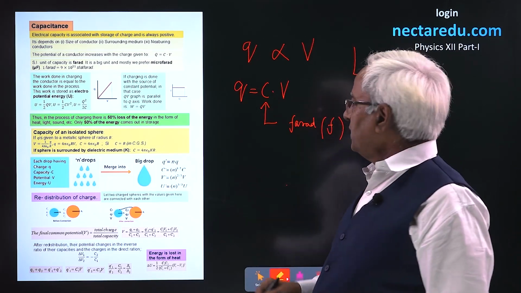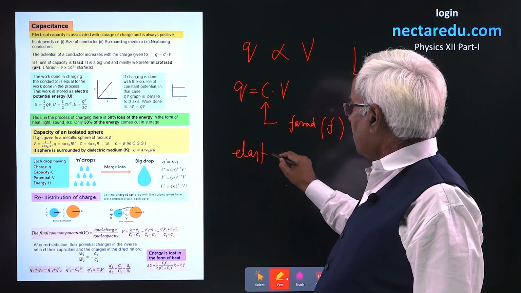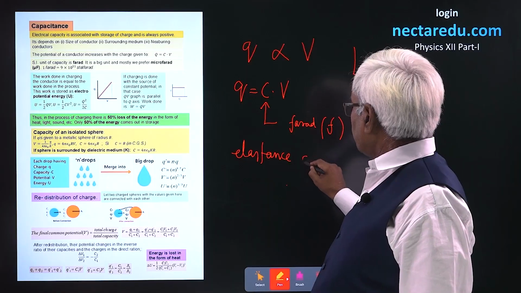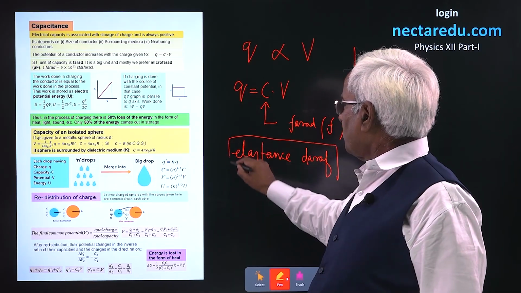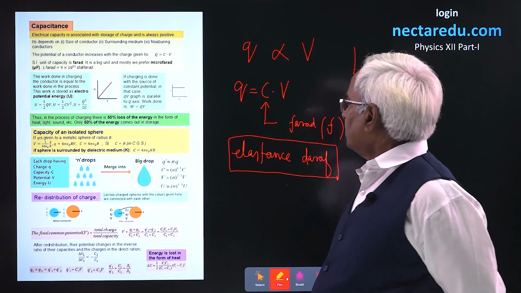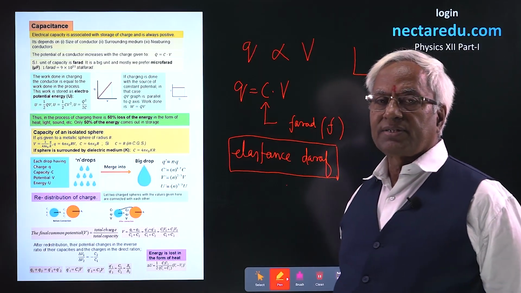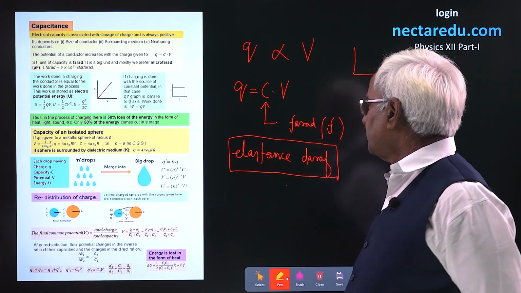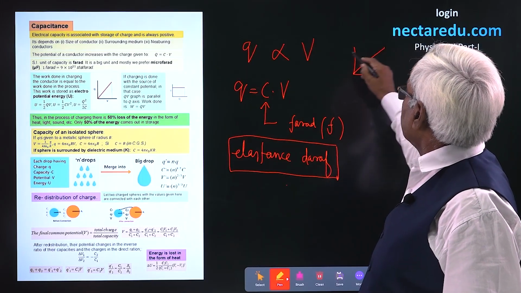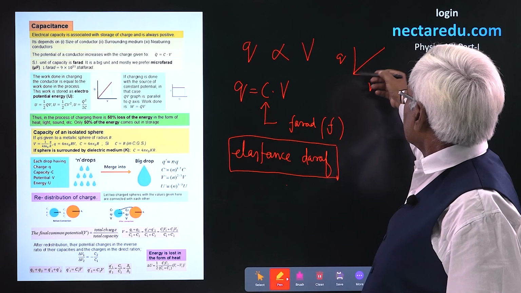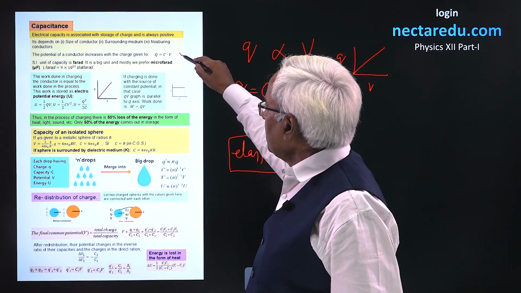You see, the reciprocal of capacitance is also known as elastance. Its unit is quite reciprocal of farad. This is not very common, but you must remember that of capacitance, the unit is farad, that of elastance, that is reciprocal of capacitance, its unit is daraf. Q and V will be having a straight line graph. Q equal to CV.